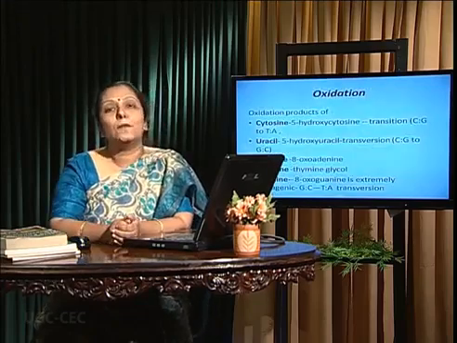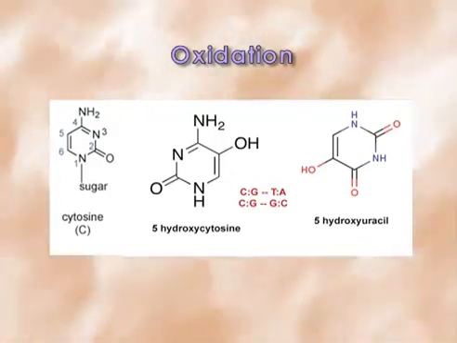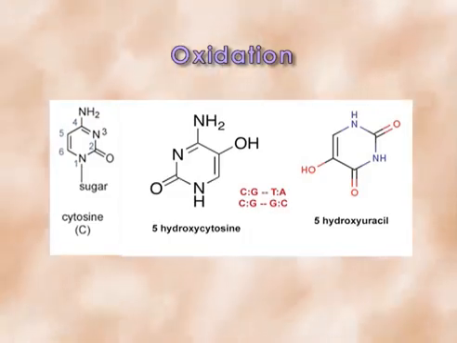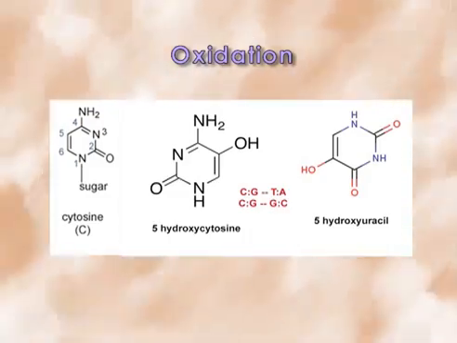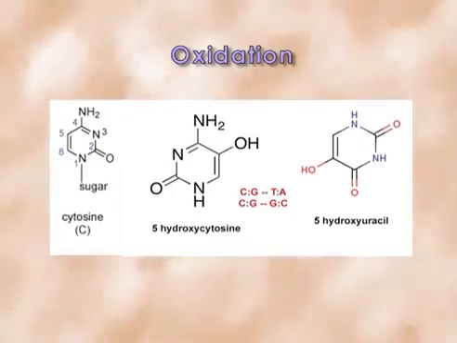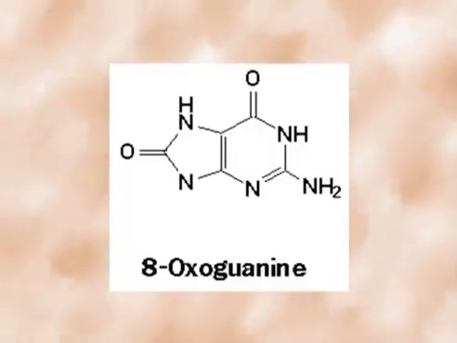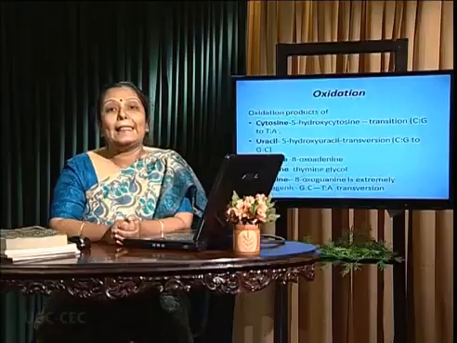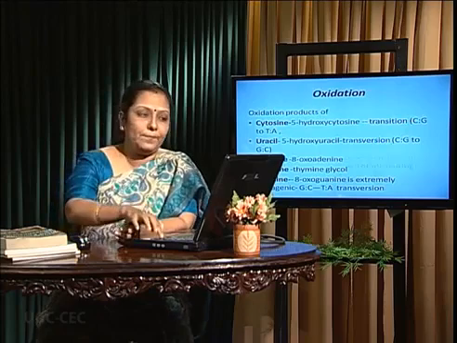Oxidation. From cytosine we can get 5-hydroxy cytosine, giving rise to CG to TA transition, as well as uracil, which can be converted to 5-hydroxy uracil, giving rise to CG to GC transversion as well. We can find 8-oxoadenine, we can find 8-oxoguanine as well, and thymine glycol, which is not mutagenic, but 8-oxoguanine gives the transversion.